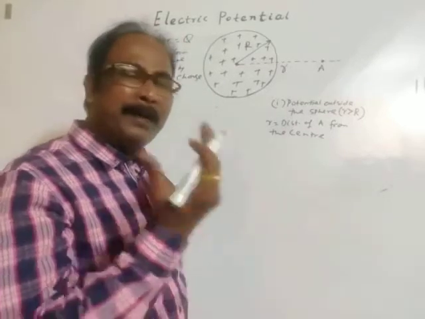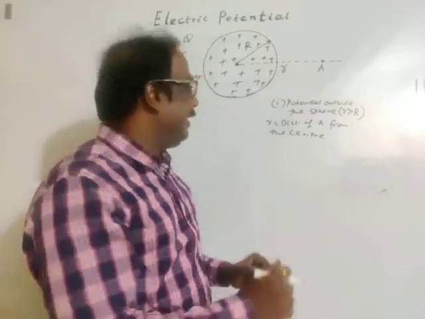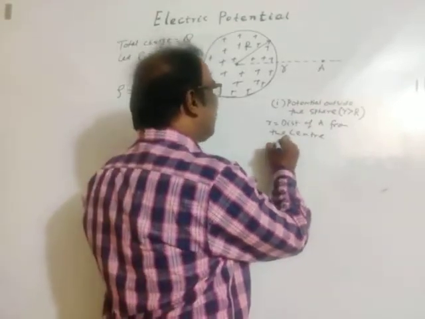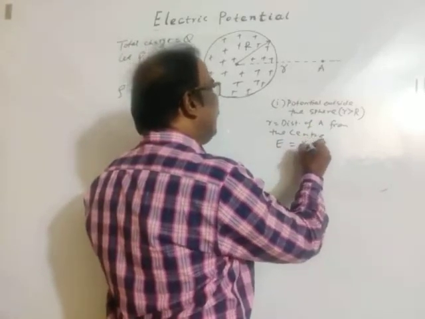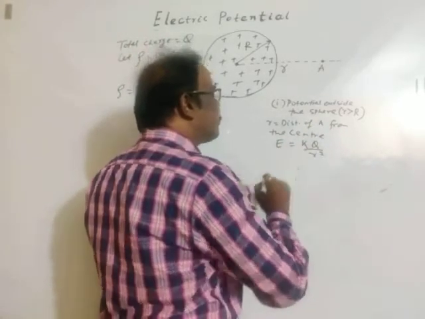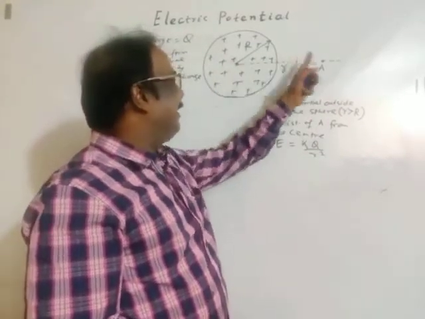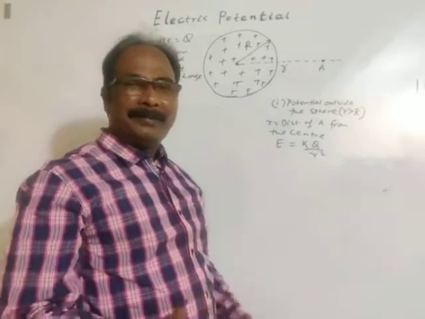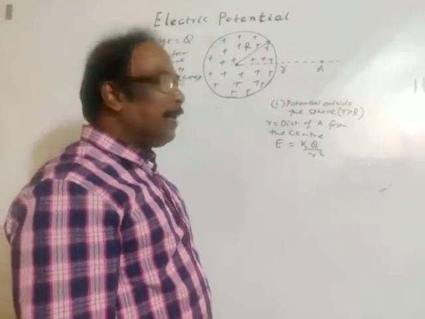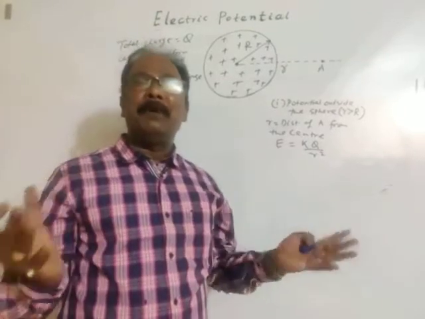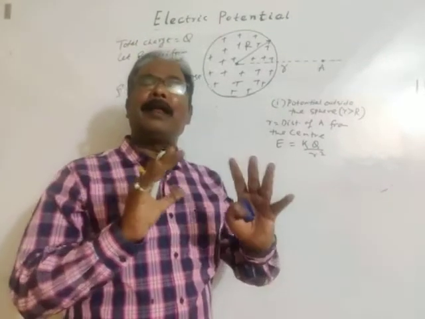The previous concept, electric potential. At point A, electric field is KQ by r square. As we know, electric field at a distance r is KQ by r square. Then, as we know, electric potential at any point in the electric field.